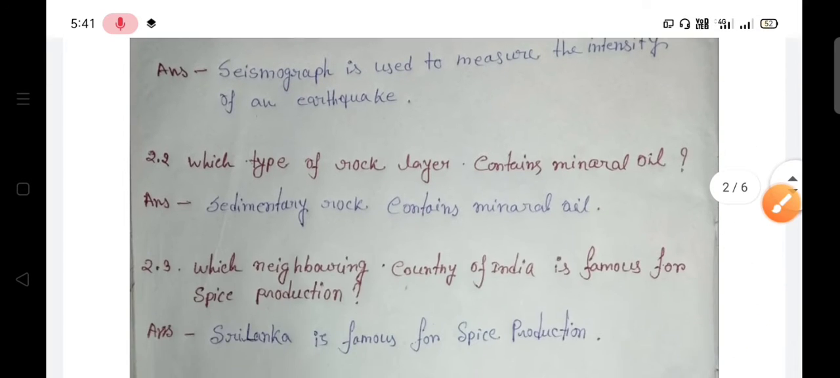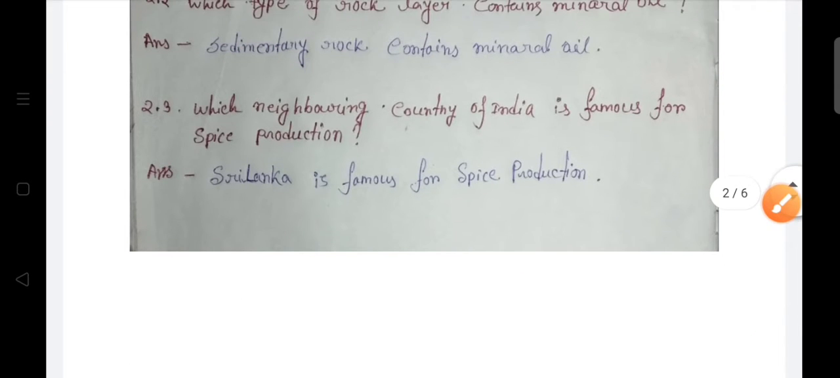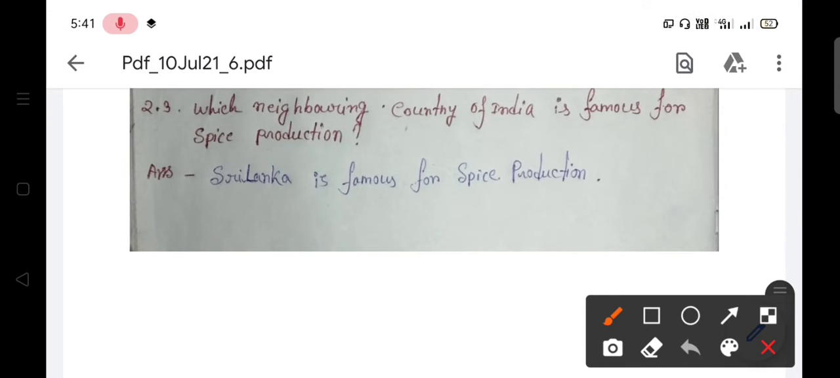Next question, which type of rock layer contains mineral oil? Here the answer is sedimentary rock. So sedimentary rocks contain mineral oil. Next question, which neighboring country of India is famous for spice production? Here the right answer is Sri Lanka. Sri Lanka is famous for spice production.